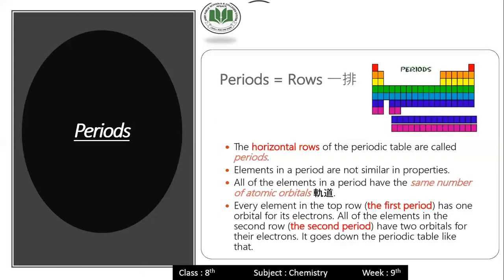Horizontal rows of the periodic table are called periods. The elements in a period are not similar in properties. All of the elements in a period have the same number of atomic orbitals. Every element in the top row, the first period, has 1 orbital for its electron. And all the elements in the second row, meaning the second period, have 2 orbitals for their electrons. It goes down the periodic table like that.